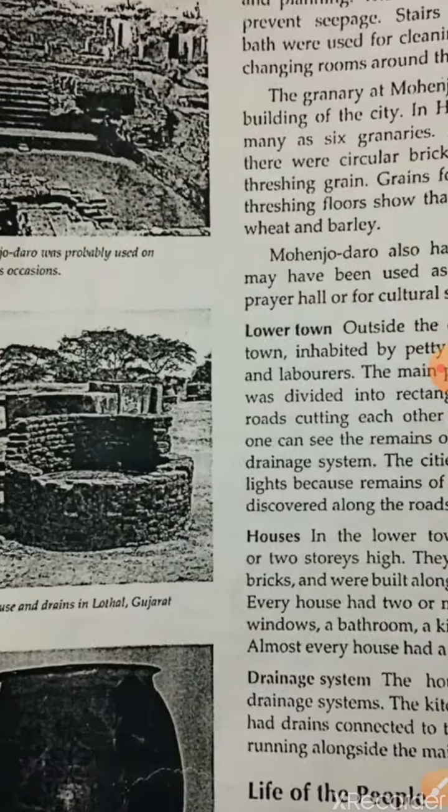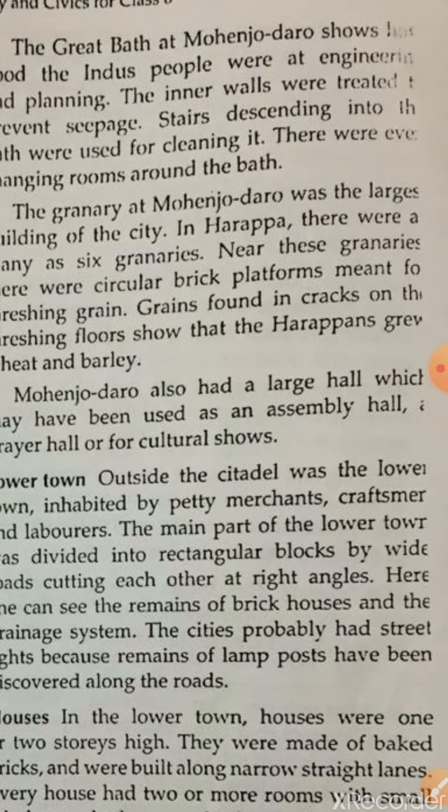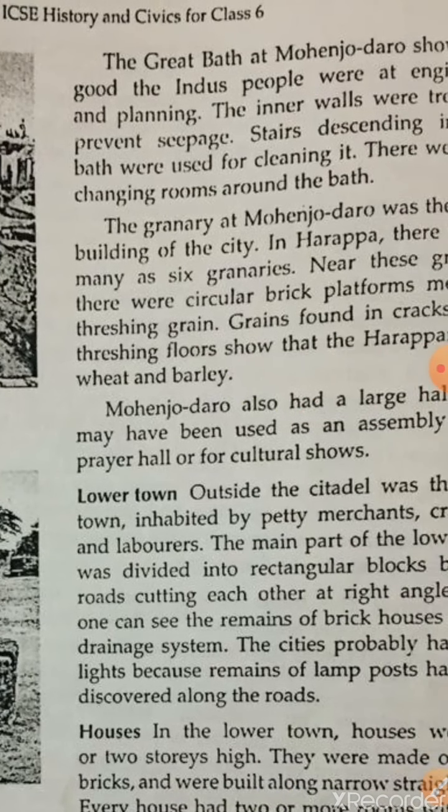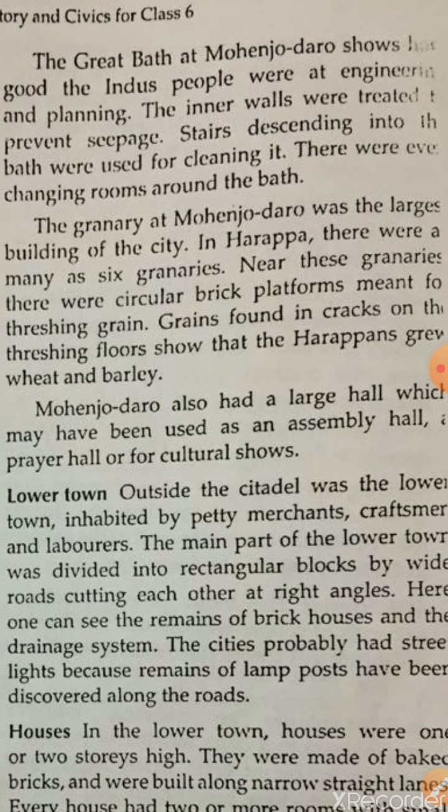On the next page, you can see that first is the great bath, and you can see the picture of the great bath also. The great bath is basically a kind of swimming pool where people used to go for bathing, but it was not for everyone. It is believed that only religious people or upper class people used to go there for religious purposes. The inner walls were treated to prevent seepage. Stairs descending into the bath were used for cleaning it, and there were drains also, and changing rooms around the bath.